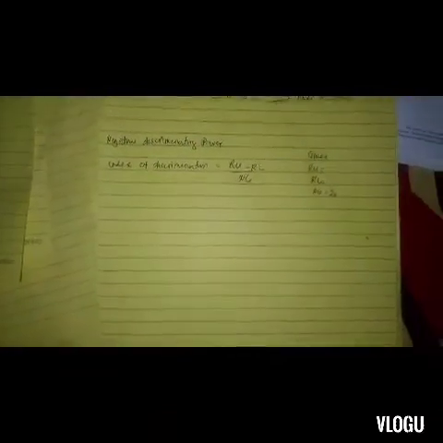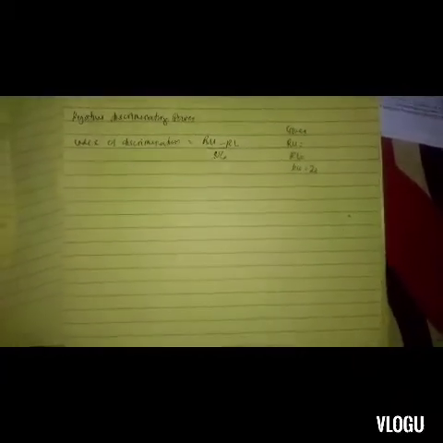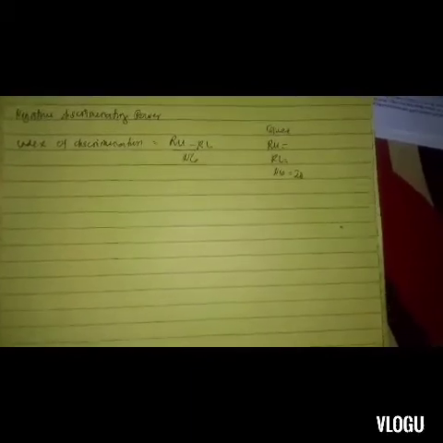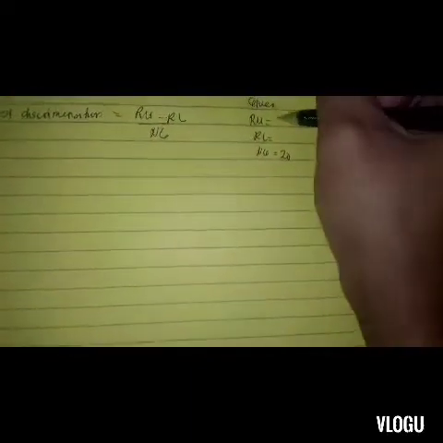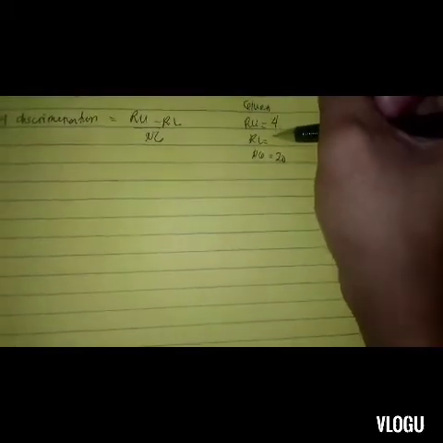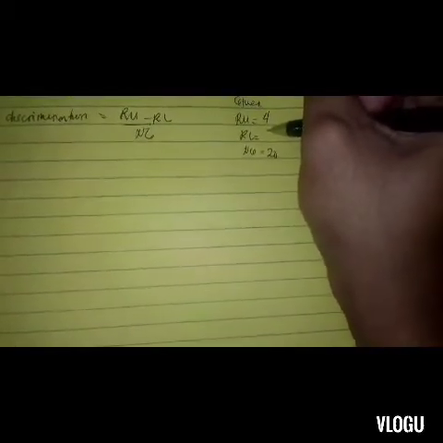In estimating the index of discrimination power, a negative discriminating power can be obtained when more students from the lower group got the correct answer than the upper group. So for instance, our upper group is 4 and our lower group is 8.